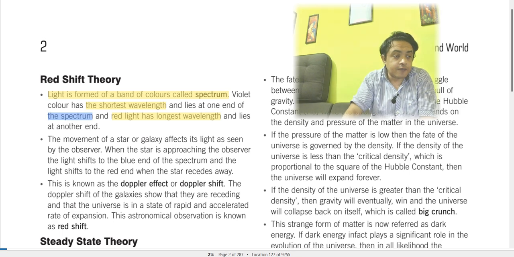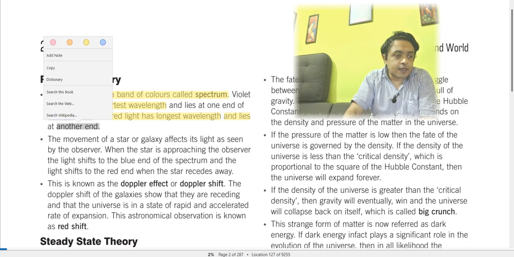Violet lies at the end of the spectrum, and red light has the longest wavelength and lies at the other end, right?